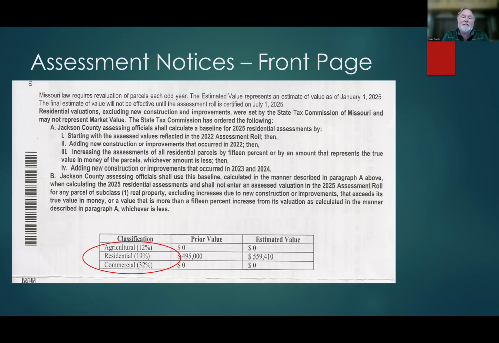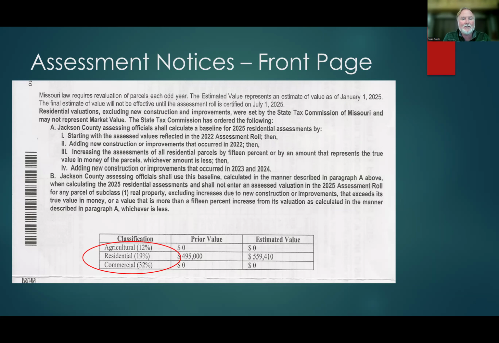So this is an assessment notice. And in this example, you can see that the value is in the residential column. And that means that you pay your taxes off of 19% of the value, the estimated value in that right-hand column. But if you were reclassified as commercial, you would be paying your estimated value, and 32% of that would be the number that your taxes would be calculated on.